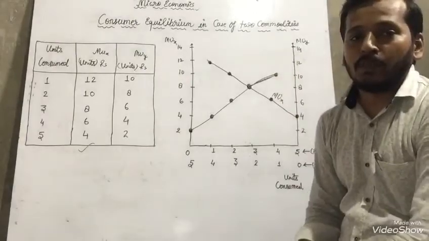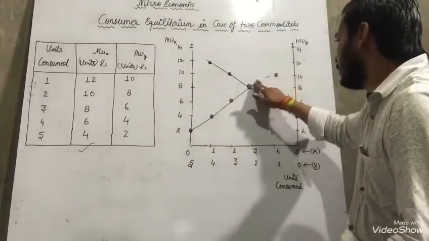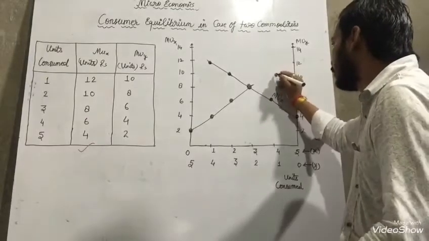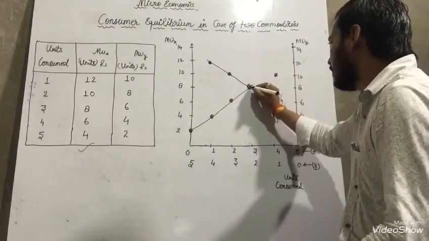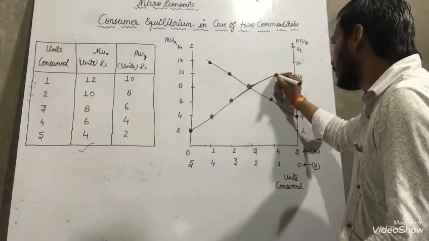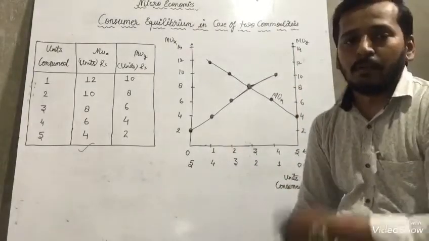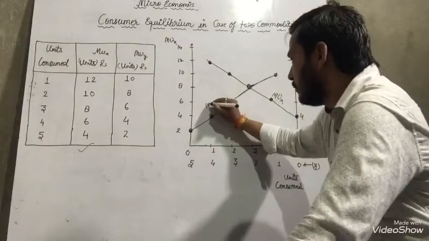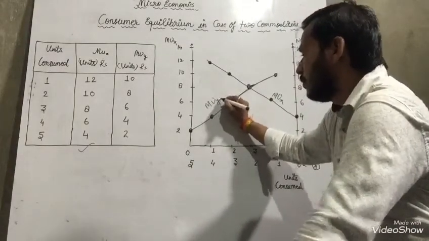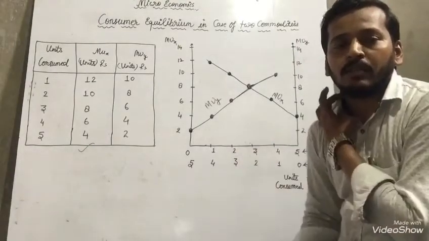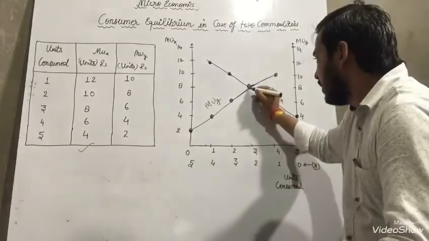Wait a minute, let me make the line a bit nicer, straight. Okay, with the help of that, this one is the MUY. MUY we are representing here, and the equilibrium point is here.